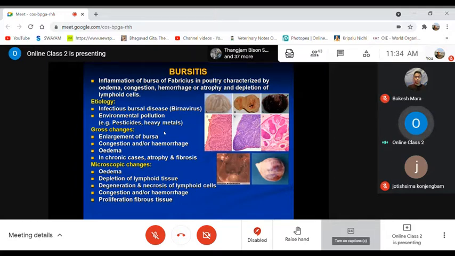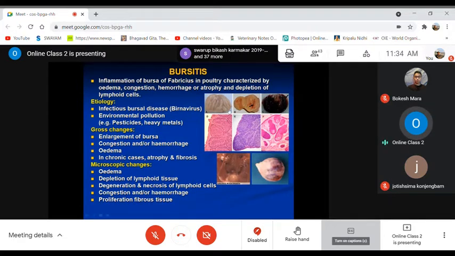Grossly, if you check the affected organ, the bursa, there will be enlargement. It may be congested or show hemorrhagic lesions, and there may be edema, except in chronic cases when it may be atrophied, with a reduction in size due to fibrosis.